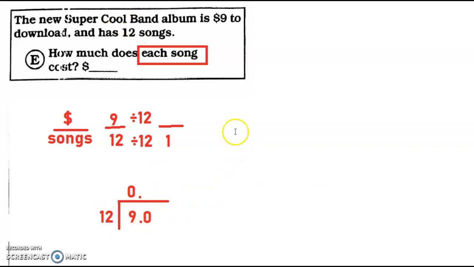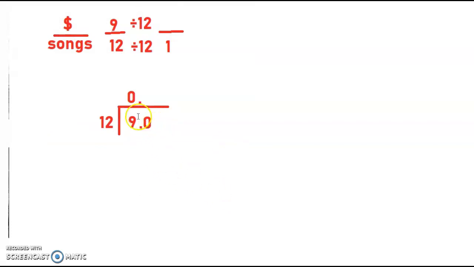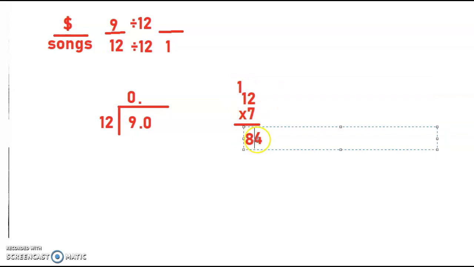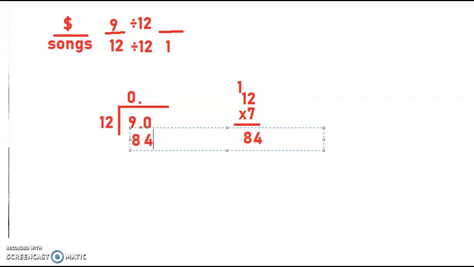Now 12 times what equals 90 or something close to 90? I know 12 times 10 is 120. I know 12 times 5 is 60. So let's see what I can do to make that equal 90. It's going to be more than 5 and less than 10, right? So let's just try 7 and see what we get. 12 times 7. Alright. I might need to put the radio down, right? Let me see. 7 times 2 is 14. Bring my 1 right here. 7 times 1 is 7. Plus the 1 equals 8. So I got 84. Hey, that looks like that's going to work out nicely for us.